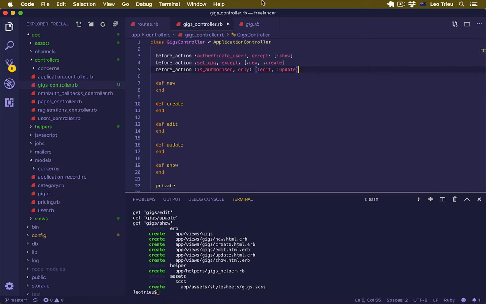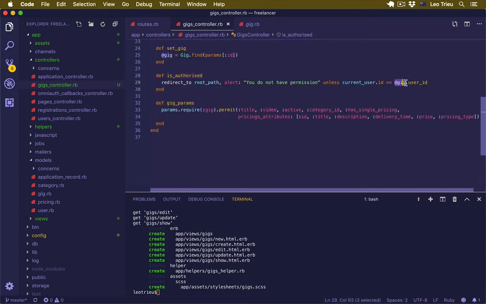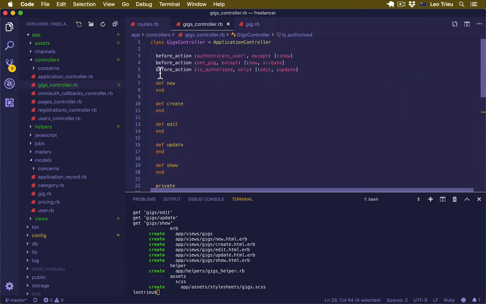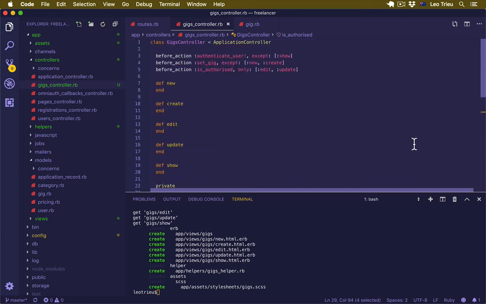Now there's one important thing I should mention: make sure you have the set_gig line before this line, all right? Because inside is_authorized, you need to know the @gig first. If you put this one on top of set_gig, then it will raise an error because it doesn't know where the @gig comes from.